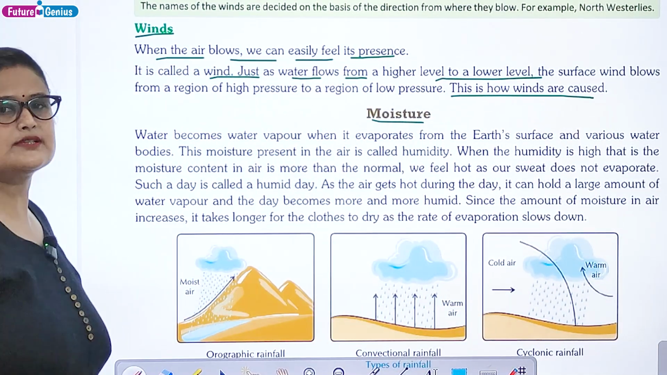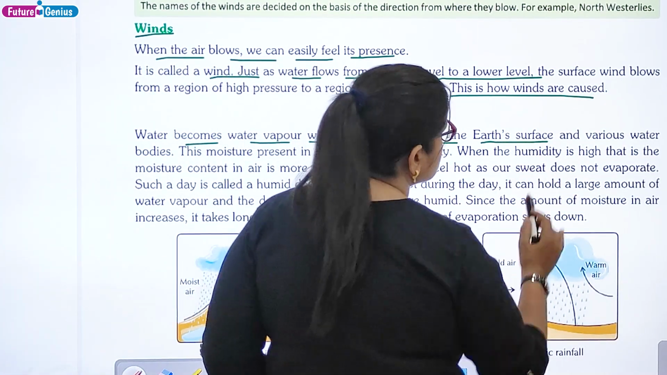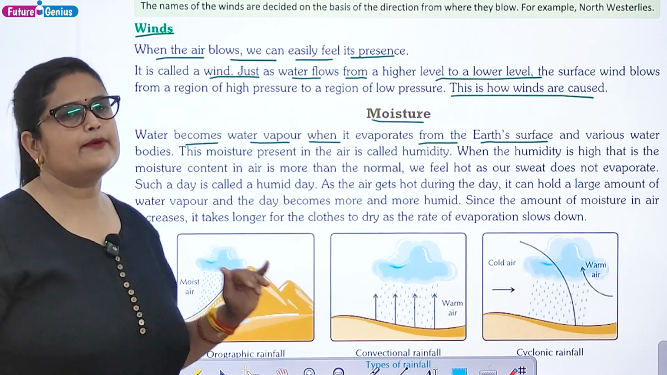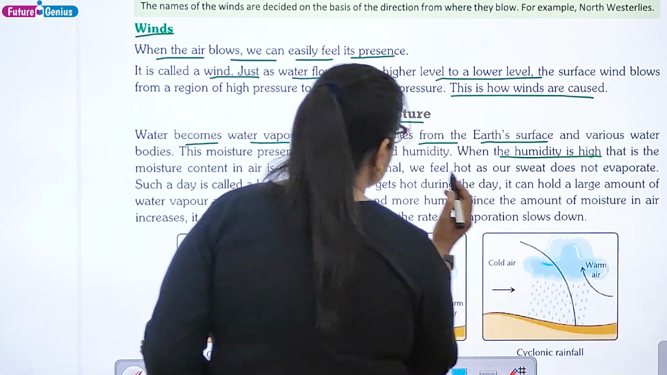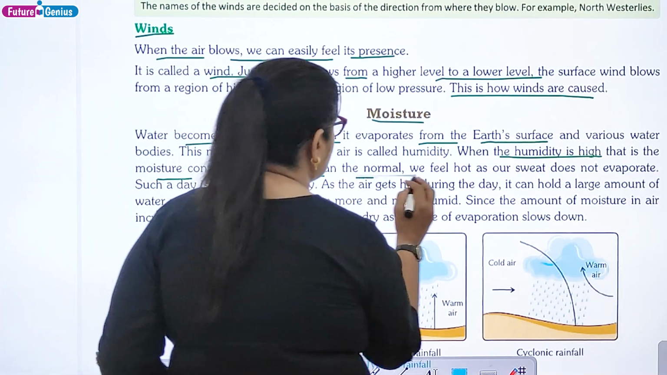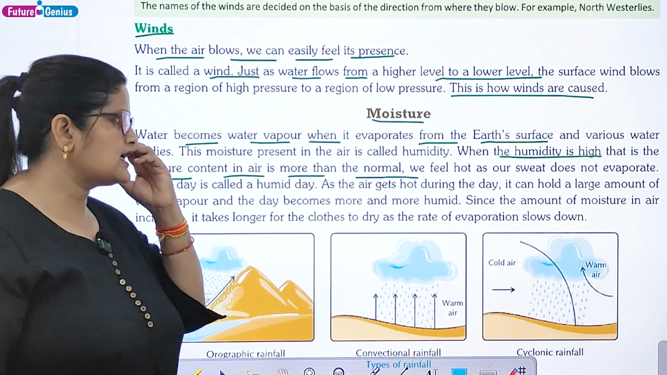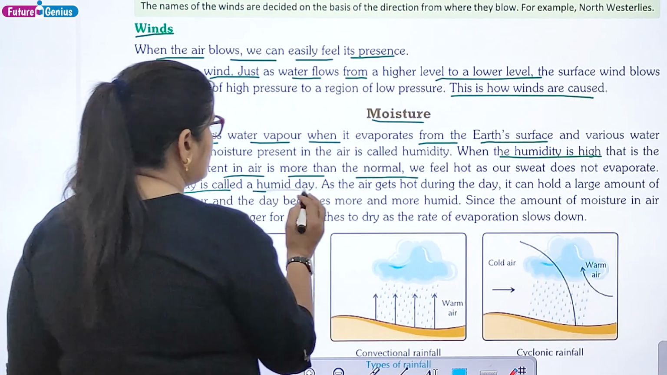Then next topic is moisture. Water becomes water vapor when it evaporates from the earth's surface and various water bodies. This moisture present in the air is called humidity. When the humidity is high, that is the moisture content in air is more than the normal, we feel hot as our sweat does not evaporate. Such a day is called a humid day.